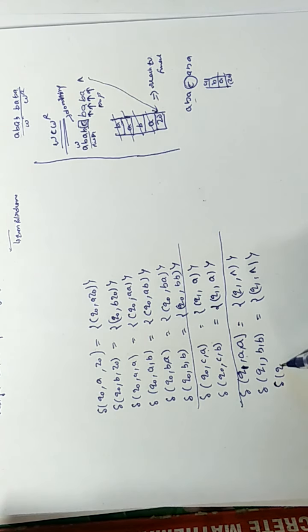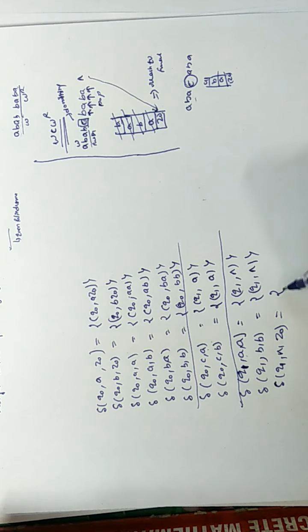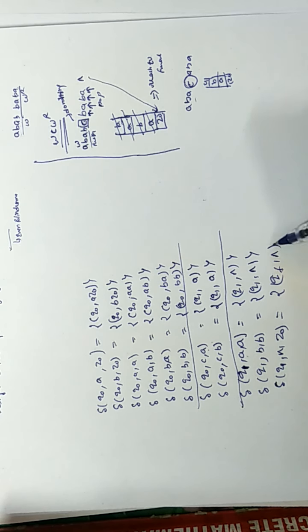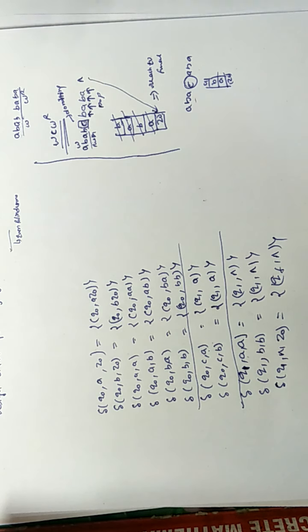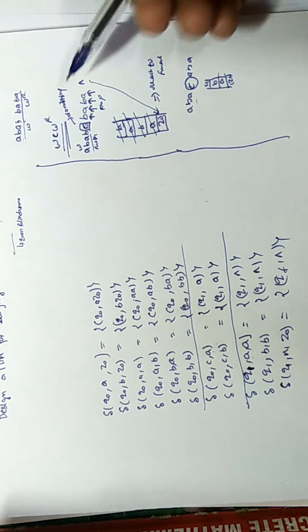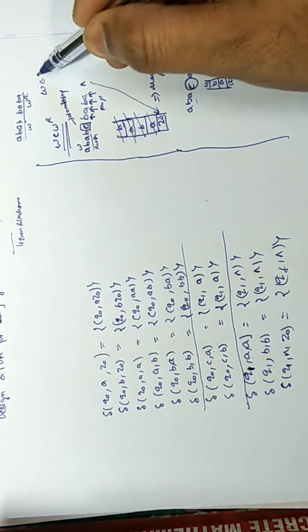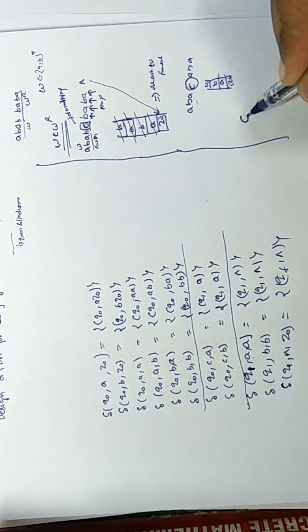So at the end of the input you will get Z0, and here you are reaching the final state. So this is the PDA for WCWR. Here one more important thing is that W belongs to (A, B)*. So sample C should be accepted.